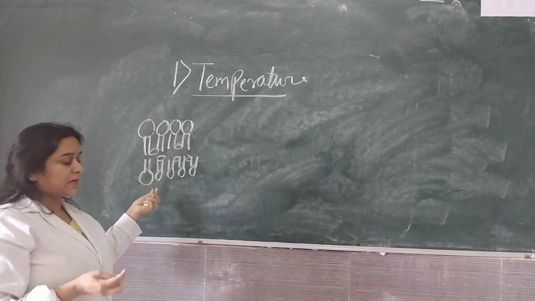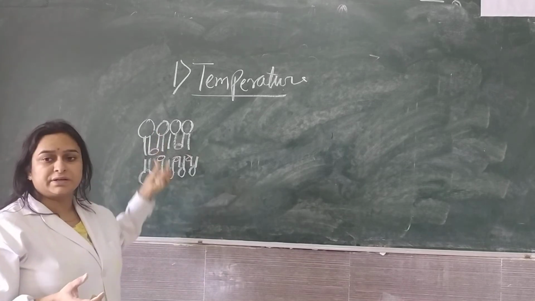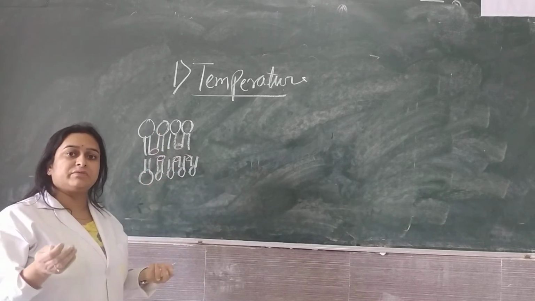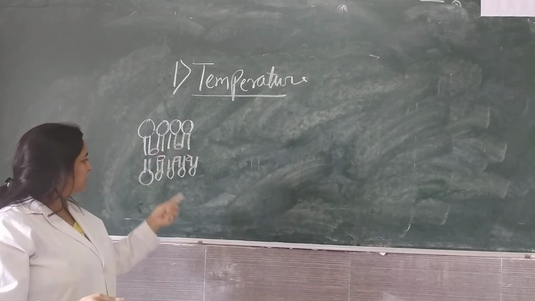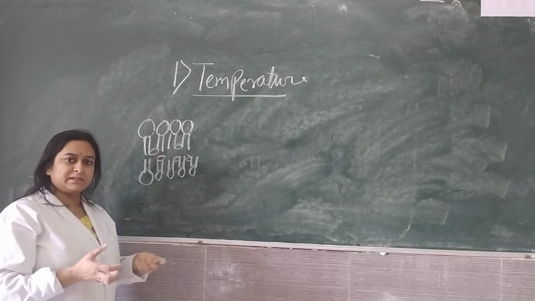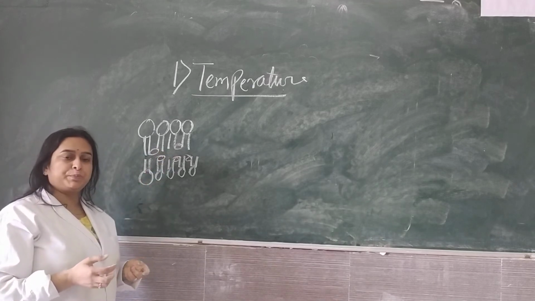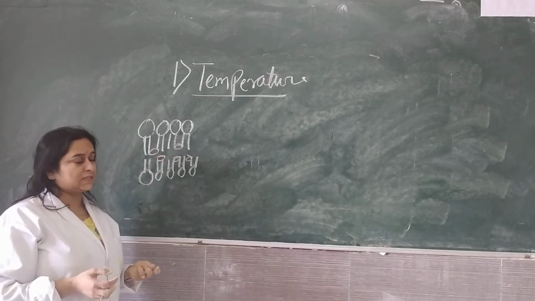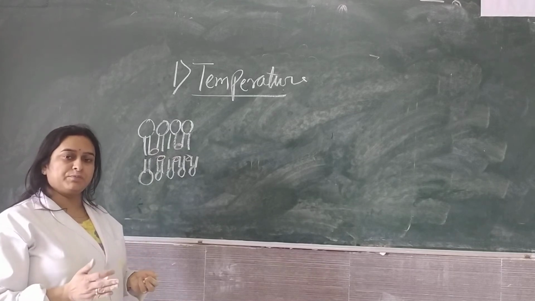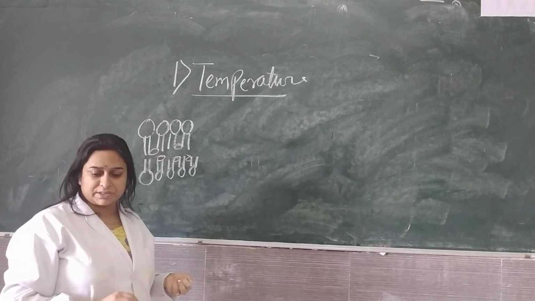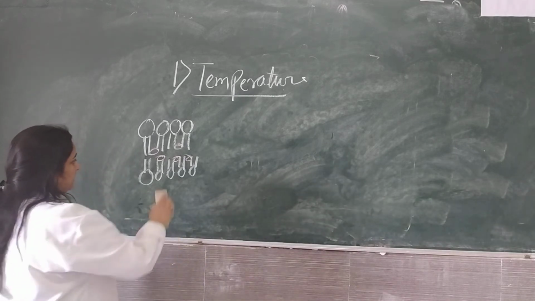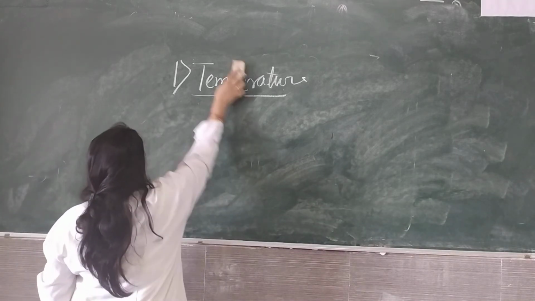So if the concentration of cholesterol increases, then the fluidity of the membrane will decrease because it will get packed. There will be a problem with the movement, as we said that the membrane moves laterally. So one factor is temperature and one is the cholesterol content.